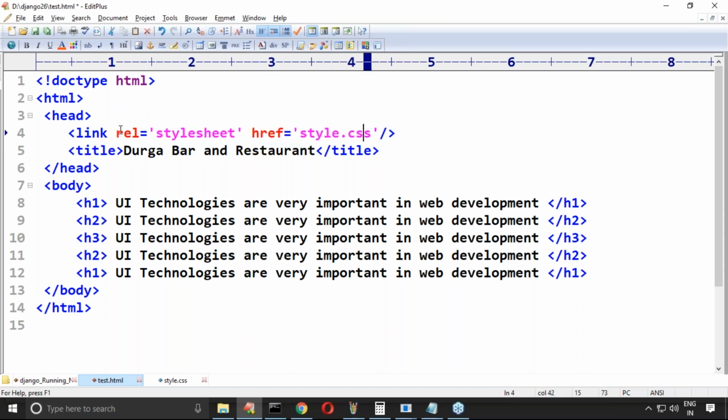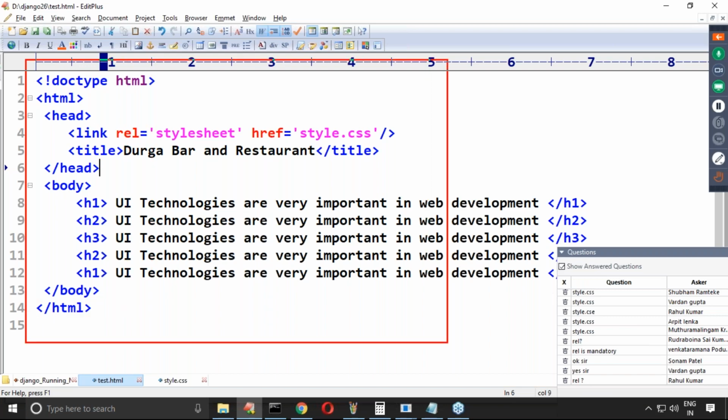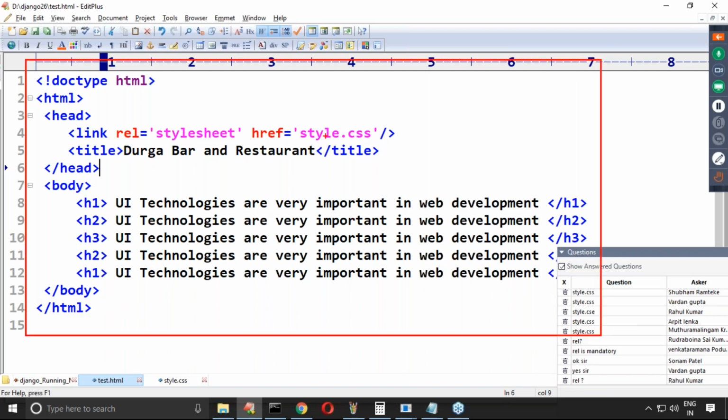Sir, is it mandatory or not? We will check. Don't worry at all. So tomorrow if you are going to use JavaScript, then we require to talk about the JavaScript specifically. Well, now see this one. Now can you please confirm, in this HTML page, styles are already defined, so the styles information is available inside the CSS file.